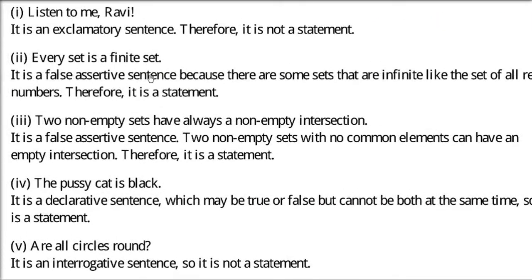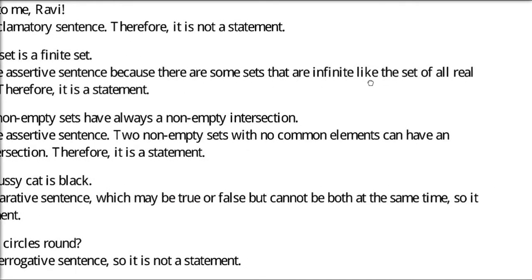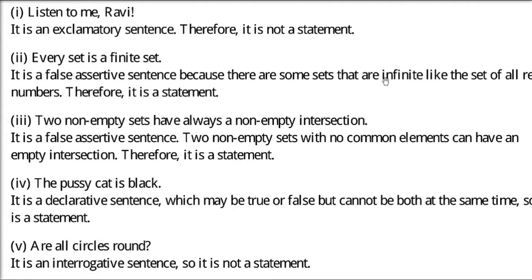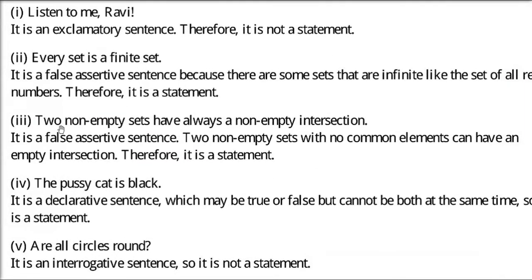Whether it is false or true, that is the second step we take in order to finally declare that it is a statement. Some sets are infinite also. Every set is a finite set, but the statement is wrong. It's an invalid statement, but the crux is, whether it's valid or invalid, it is a statement. For example, if you take a number line, it goes from minus infinity to plus infinity. You take any part, it may be finite; you take another part, it may be infinite. So this is an assertive sentence. That is why it is a statement.